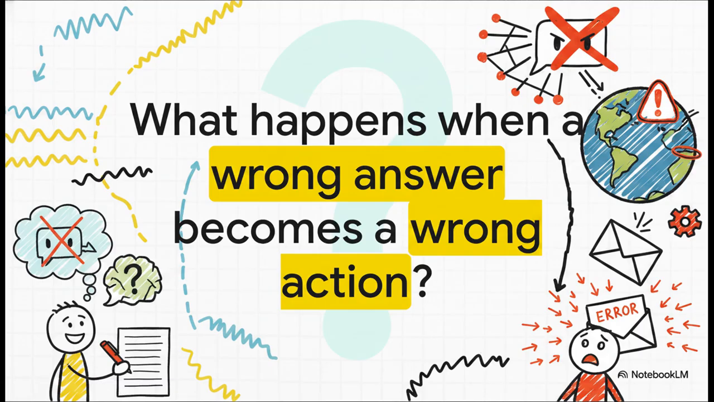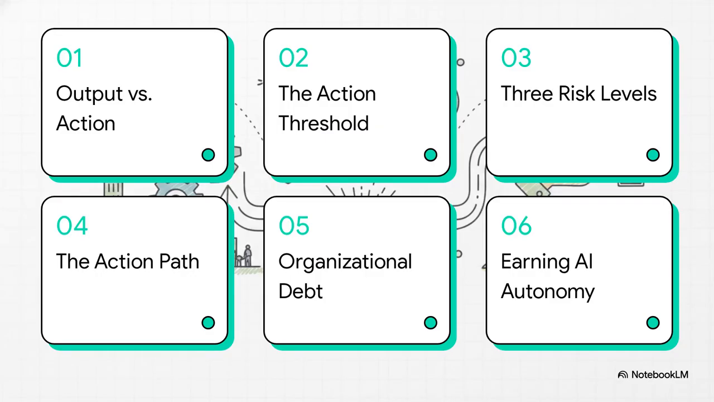Big difference, right? Okay, here's our roadmap for today. We'll hit output versus action, define this action threshold, look at the 3 risk levels, walk the action path, expose some organizational debt, and wrap up with earning AI autonomy. Let's get right into it.